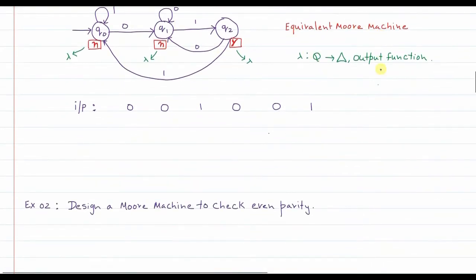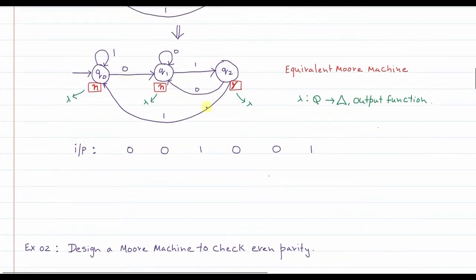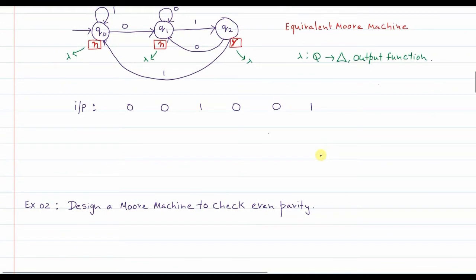Now let us see how the Moore machine works. Let's say somebody gives the input string 001001. Now according to the machine that we have designed, this string should be accepted. So let's see how the Moore machine works. Let us now trace it. Input string is given to us. Let's write the states, and let's also specify the output associated with each state.